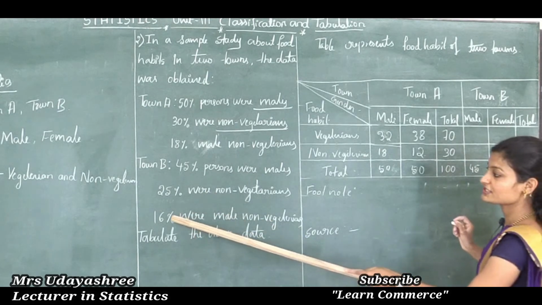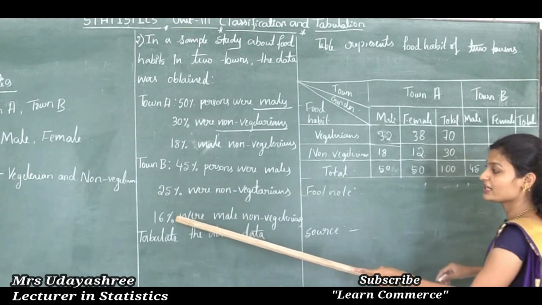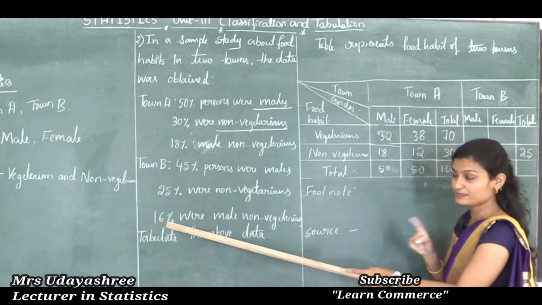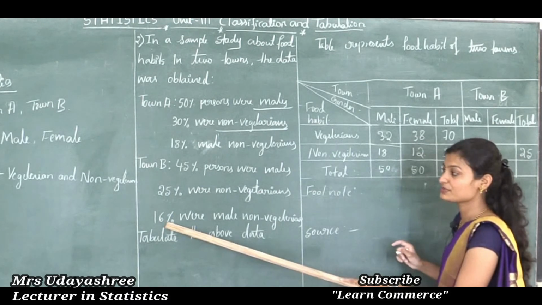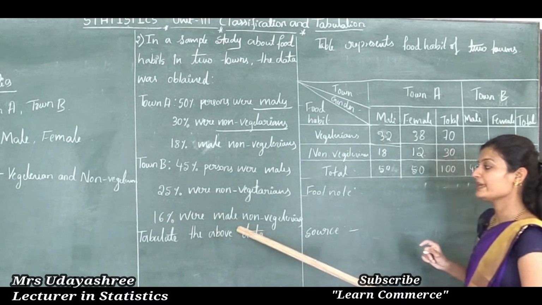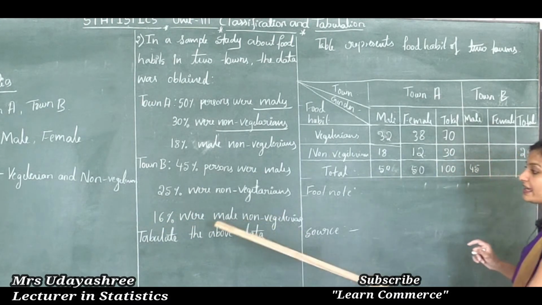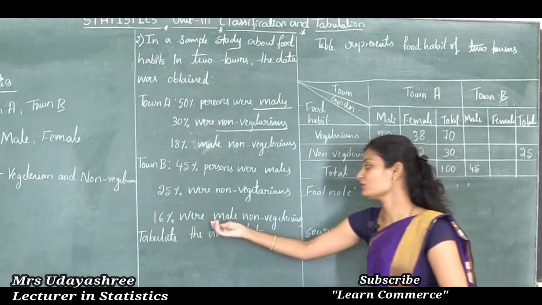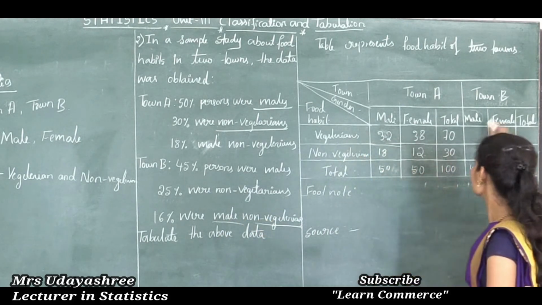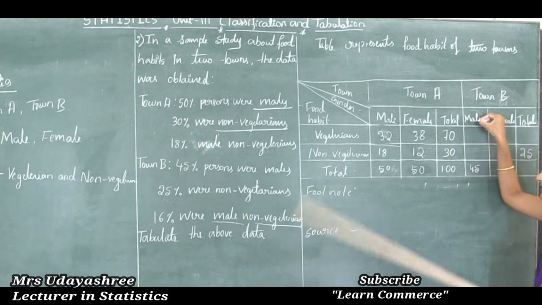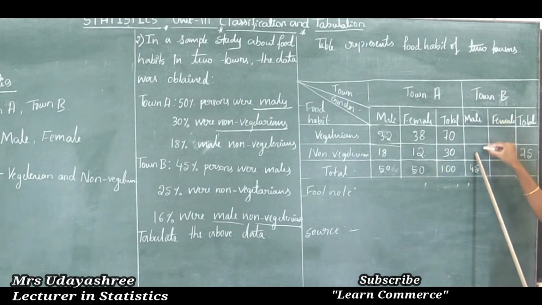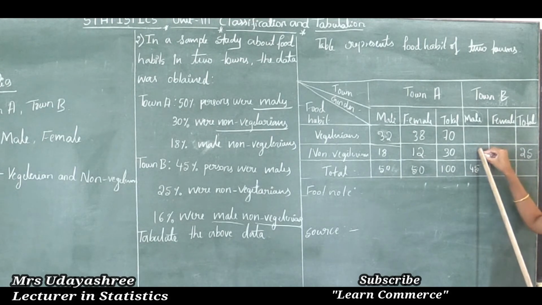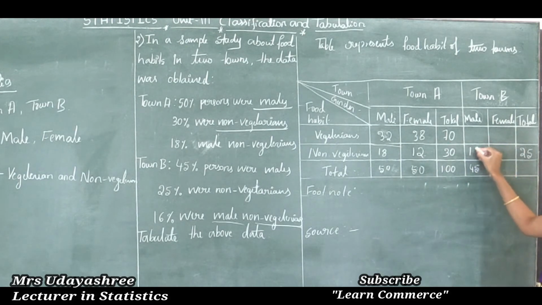Next, the given observation is 16%. I'm sorry, this is 16%. So what is 16%? 16% are male non-vegetarians. See here, the given word is male non-vegetarians. So in town B, male is here, non-vegetarian is here. So this corresponding cell indicates male non-vegetarian. So here we need to write 16.